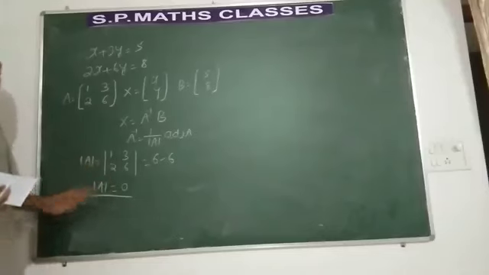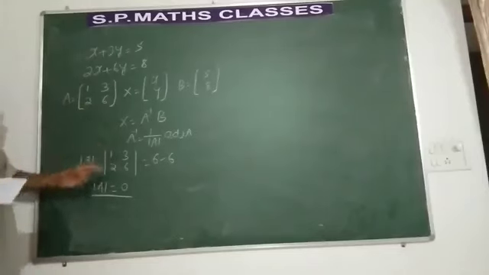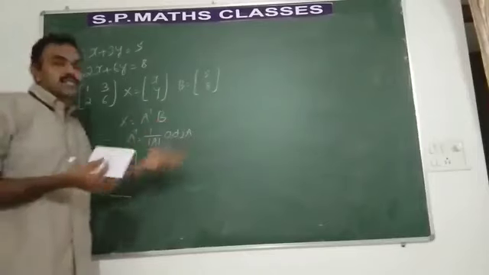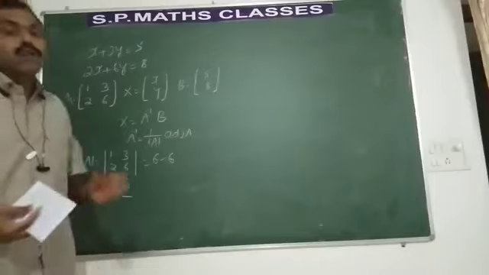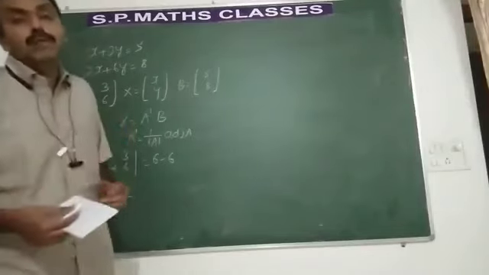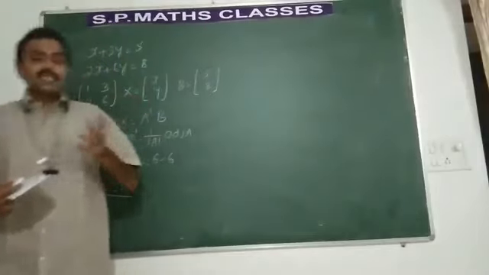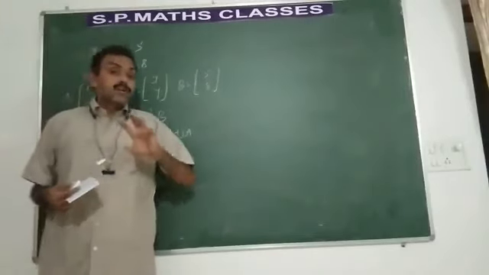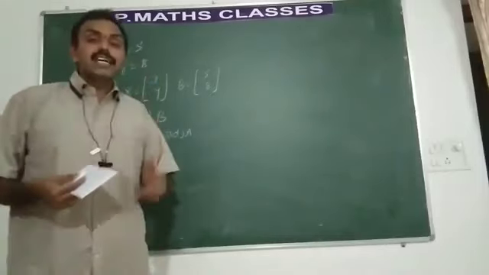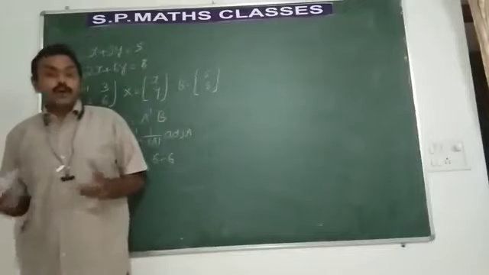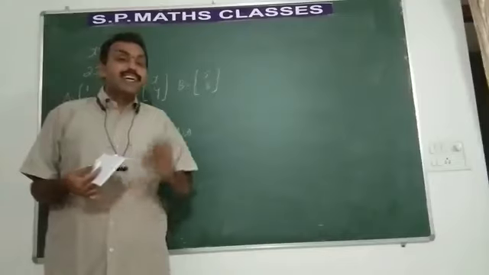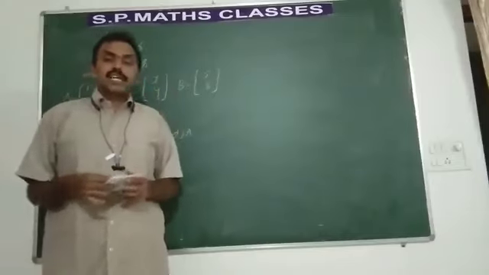Hence, since determinant A is 0, it is not possible to find out the inverse. When we cannot find out the inverse, A inverse into B does not exist. So we say that x and y value does not exist, hence the system of equations is said to be inconsistent. Remember students, when you get the values of x and y, then we conclude that it is consistent. When x and y value are not obtained from the given set of equations, the system of equations are said to be inconsistent. You have to understand this concept.